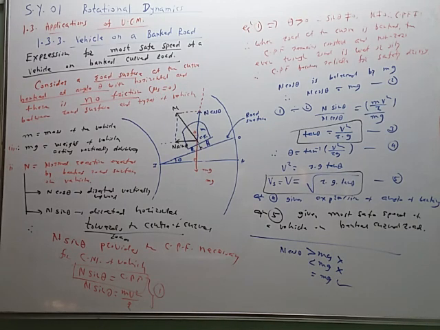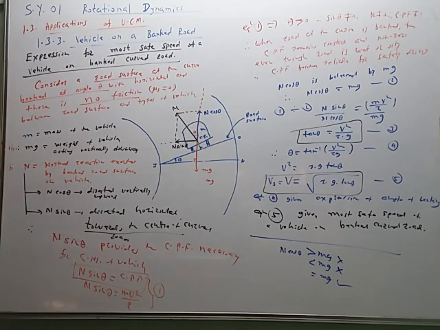Mu s is considered 0. Next time we will derive the expression for the most safe speed in the case where mu s is not 0. Force of friction is considered, and that is the expression for the most safe speed limit having friction. The road is banked as well as there is friction.